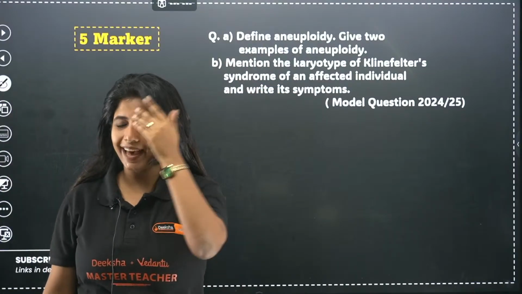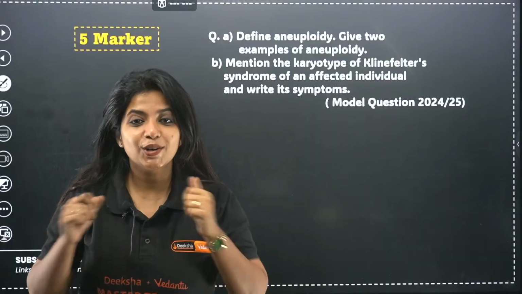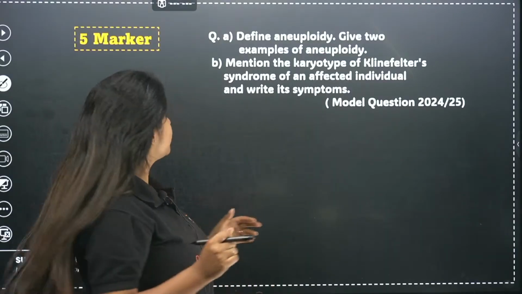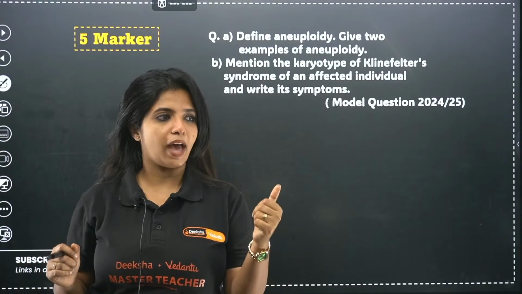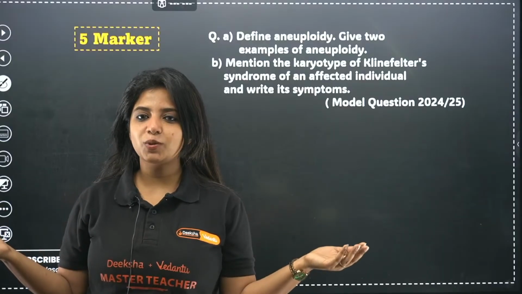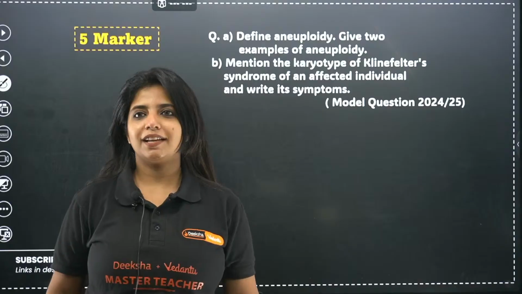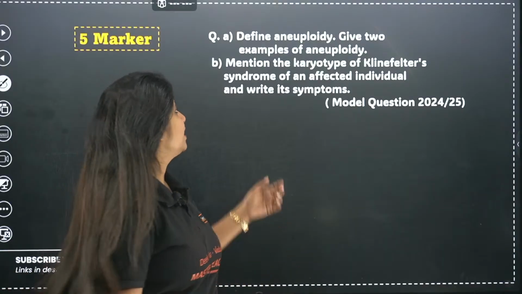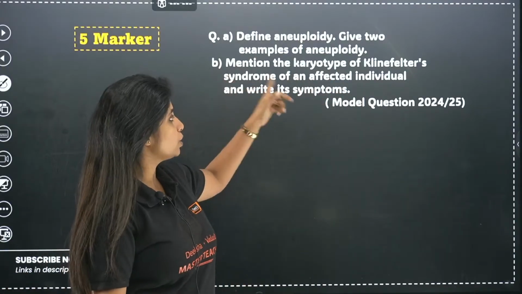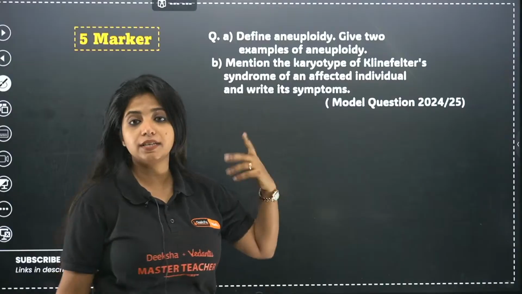So, what is aneuploidy? Aneuploidy is a failure of segregation of chromatids. And what are the 2 examples of aneuploidy? You have allosomal trisomy, that is Klinefelter syndrome. Allosomal monosomy, that is Turner syndrome. We can just give the example for that. Now, mention the karyotype of Klinefelter syndrome of an affected individual and write its symptoms.